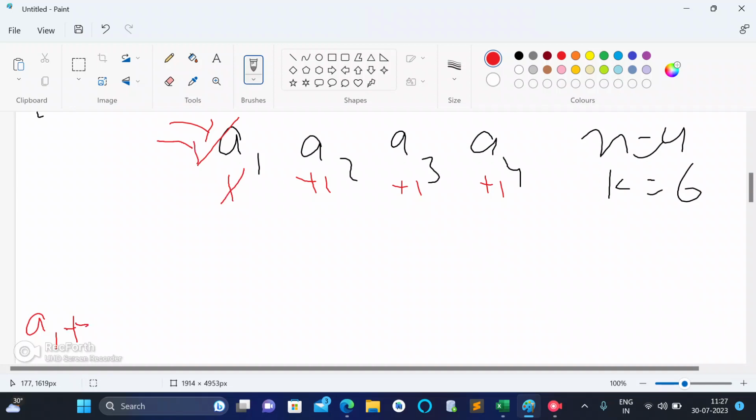In the second, I remain at a1. If I remain at a1, I eat this one also. So it becomes a1 plus 1, and I eat this one. Now all the values are incremented by 1, so it becomes 0, it becomes again 1, it becomes a2 plus 1, it becomes a3 plus 1, it becomes a4 plus 1.